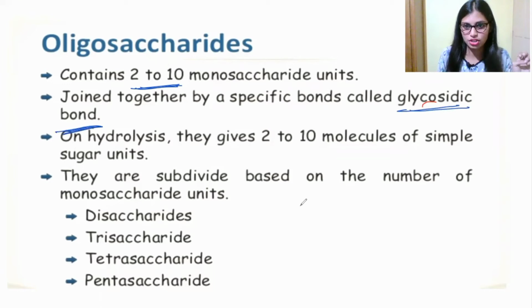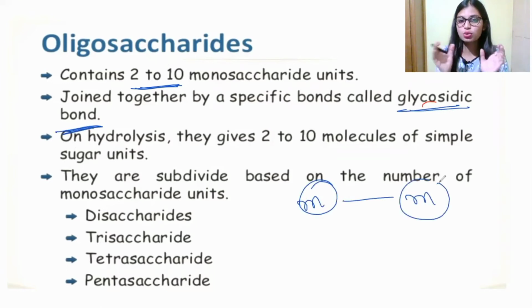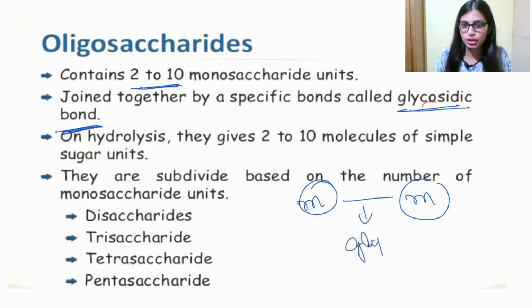This is one monosaccharide, this is another monosaccharide. These two monosaccharides bind in a special manner, right? Which is the bond maintaining the structure? That is the glycosidic bond, which helps in joining 2 monosaccharides.